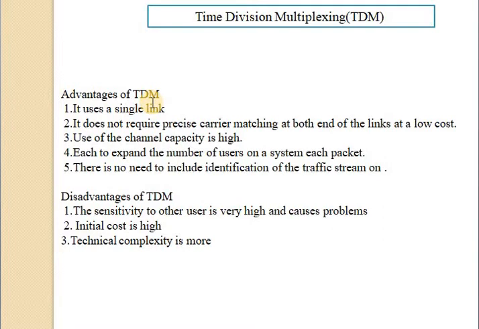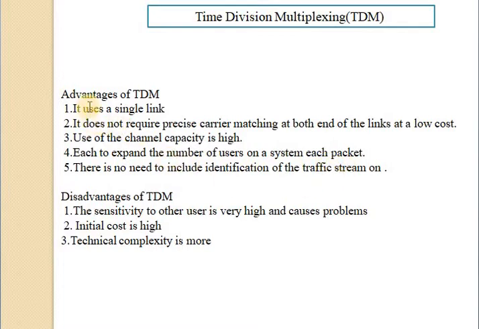Next point, it does not require precise carrier matching at both ends of the link, at a low cost. Its use of the channel capacity is high, and it is easy to expand the number of users on the system. There is no need to include the identification of a traffic stream on each packet.